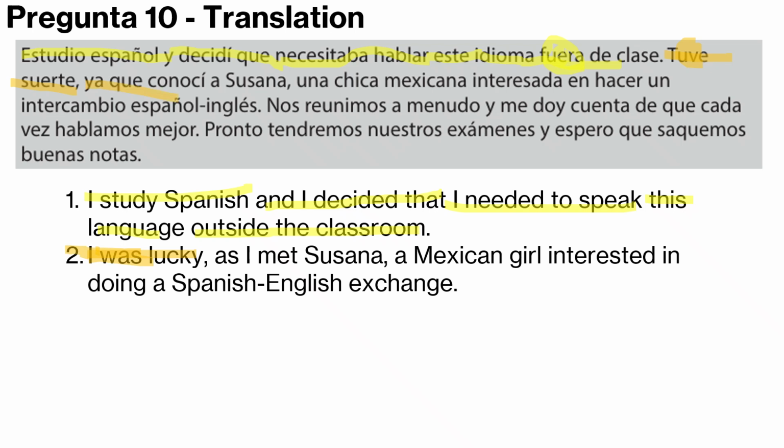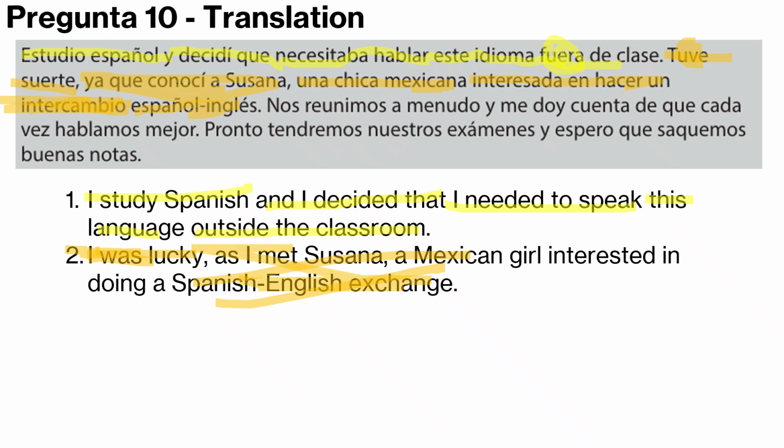As I met Susana. So conocí. Conocer is to meet. Una chica mexicana, so she was Mexican, who was interested in doing intercambio, which is exchange. That might have been a tricky one for some people. So intercambio is exchange. Español, inglés. So Spanish-English exchange.